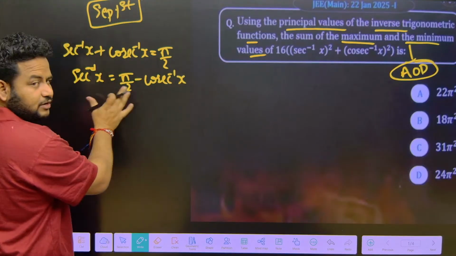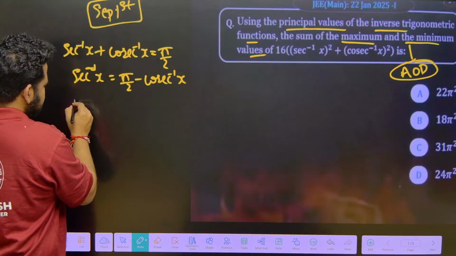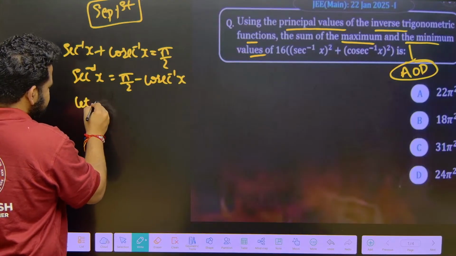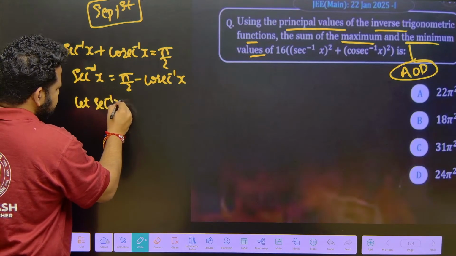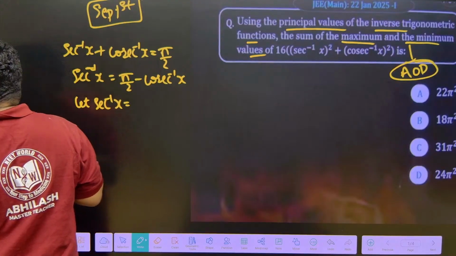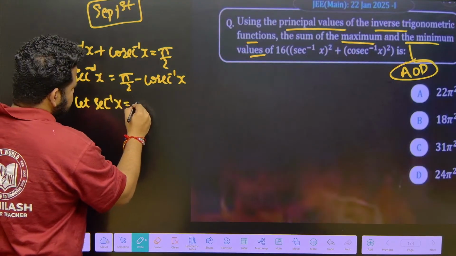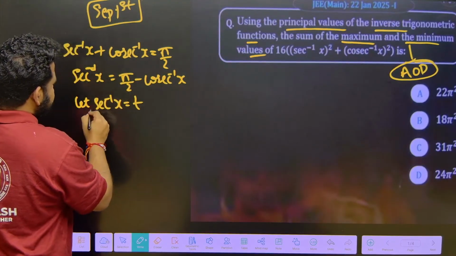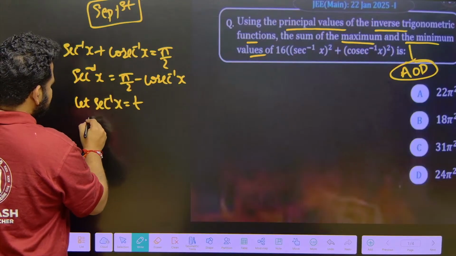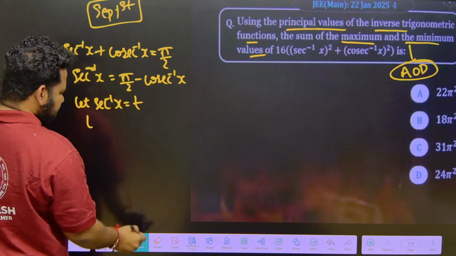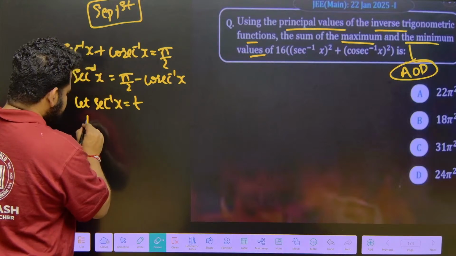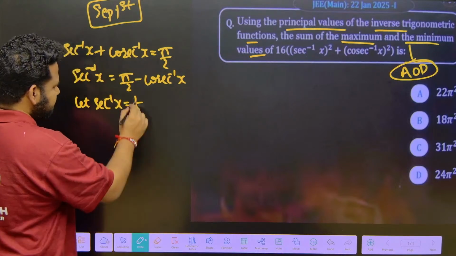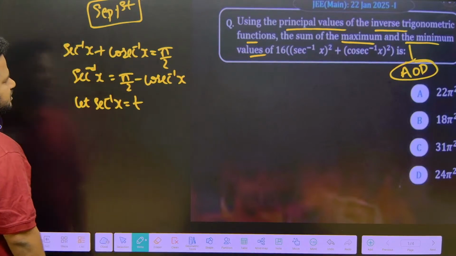I am writing this for your clarity, though you know it anyway. Let secant inverse of x be equal to t. Then wherever I write secant inverse of x, I should write it as pi by 2 minus cosec inverse of x.